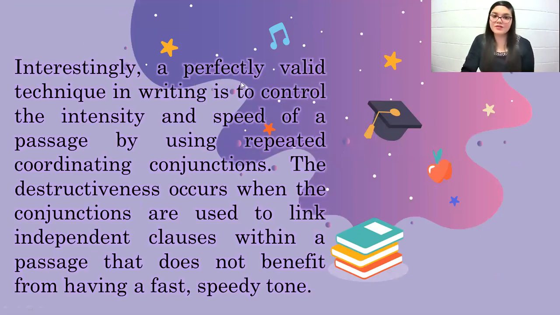Interestingly, a perfectly valid technique in writing is to control the intensity and speed of a passage by using repeated coordinating conjunctions. The distractiveness occurs when the conjunctions are used to link independent clauses within a passage that does not benefit from having a fast, speedy tone.